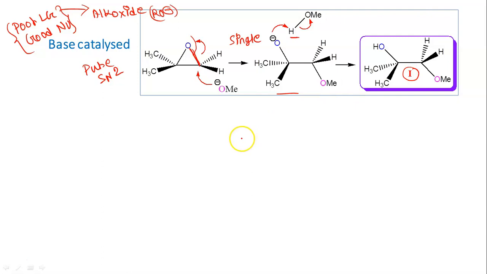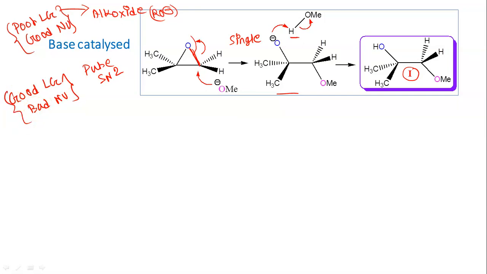But when it is acid catalyzed, then the leaving group will be a good leaving group. Why? Because the oxygen will now be protonated. But the attacking nucleophile is not so good. In the second case, the leaving group is good, but the nucleophile is bad. So the conditions are opposite. Why is it a good leaving group?